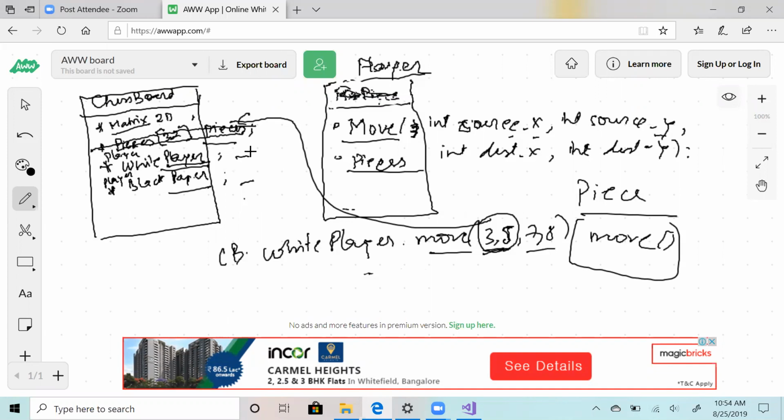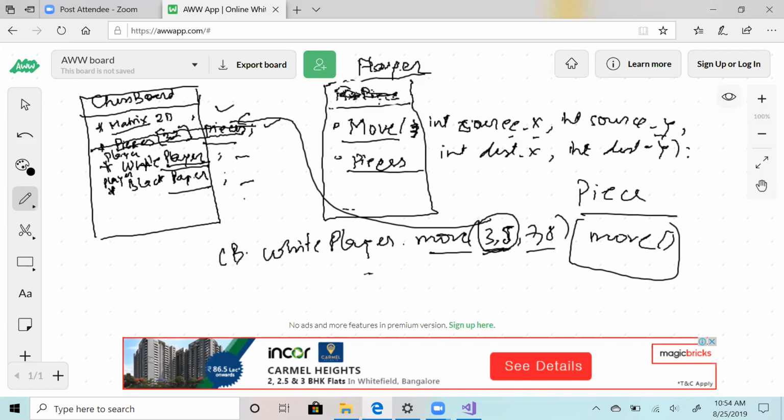You can still go ahead and implement this. There's no doubt about it. But I personally think that pieces have to be associated with chessboard. Maybe you can choose not to associate player with chessboard. You can remove player out of it.